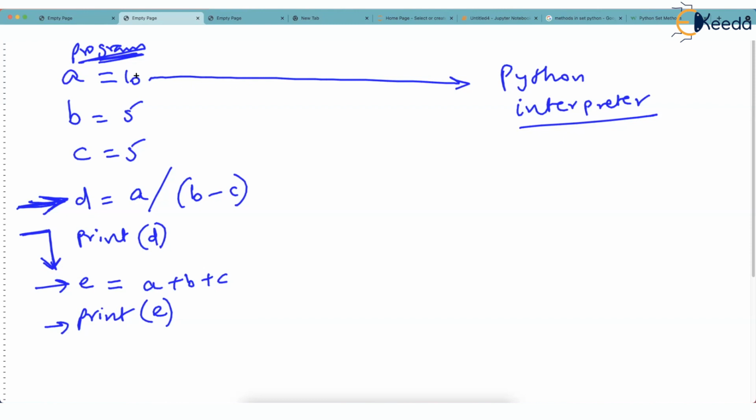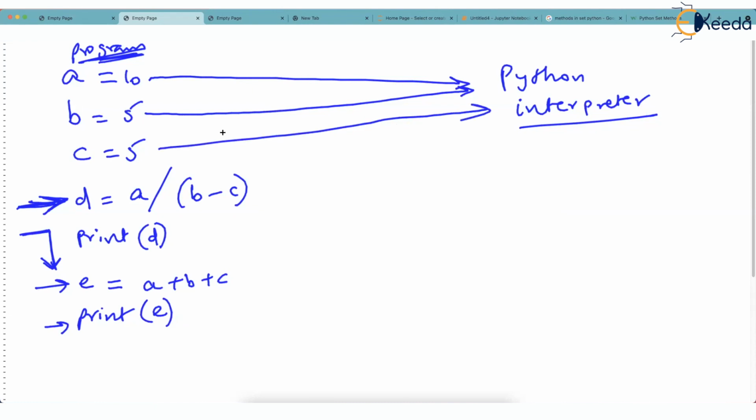What do you mean by run this line? It says that A is a variable of value 10. Done. So A becomes a variable now. Then the Python interpreter runs the second line. This is also grammatically correct. And B becomes 5. Next line, C becomes 5. Now next line, when the interpreter takes this line, it will dissect this line and see it is grammatically correct. There is no problem with grammar.